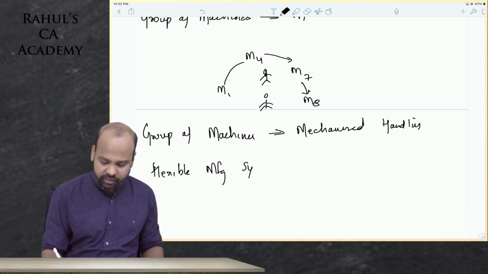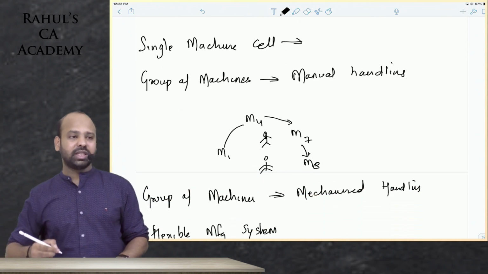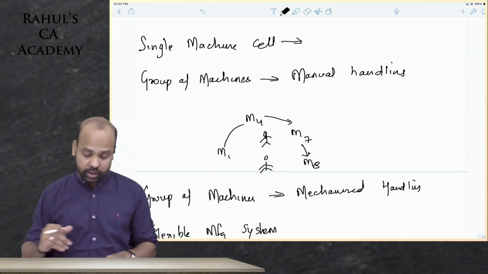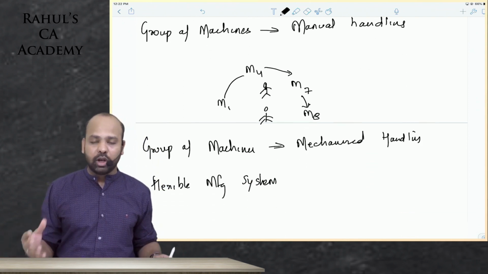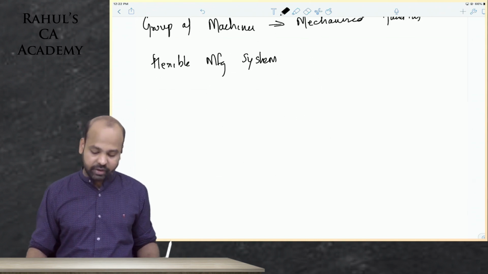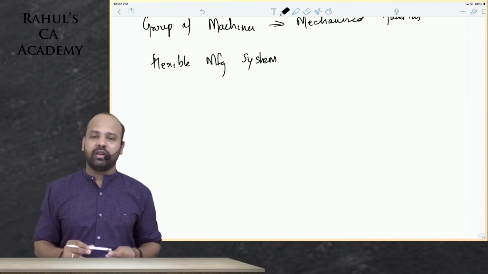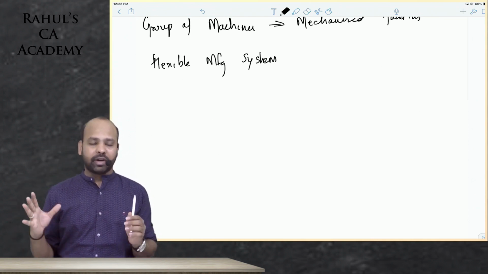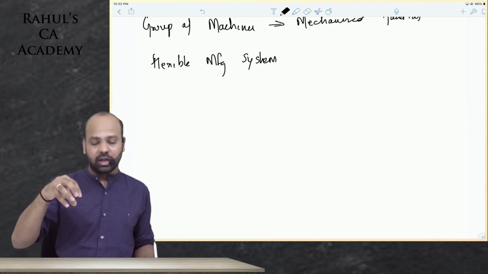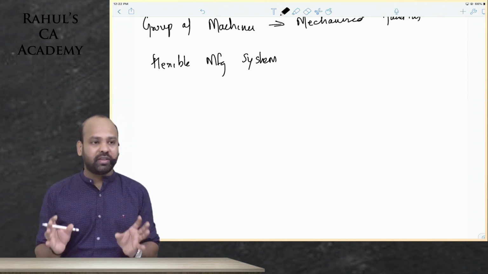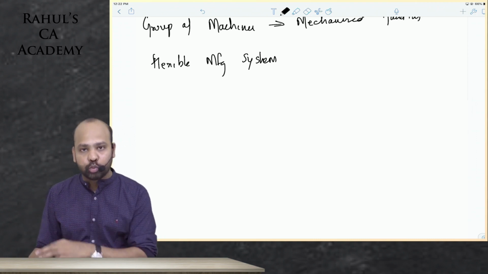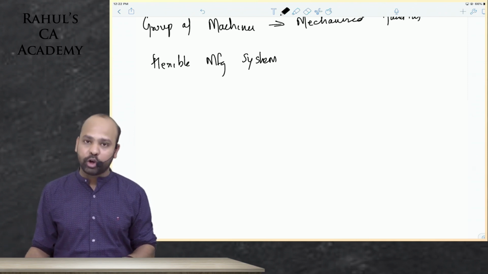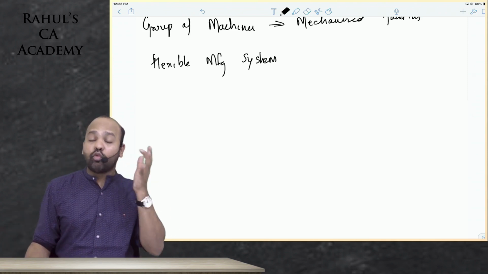Flexible manufacturing system. So how you frame your cells will depend upon the nature of work involved, the nature of the industry. You can either have a single machine cell, or a group of machines with manual handling, a group of machines with mechanized handling, and flexible manufacturing systems. We have always learned, guys, that cellular manufacturing is all about U-shaped manufacturing cells. If I can create a manufacturing cell which has all the machines required to manufacture a particular part or a group of parts, then I will avoid unnecessary movement of people and inventory. This is cellular manufacturing.